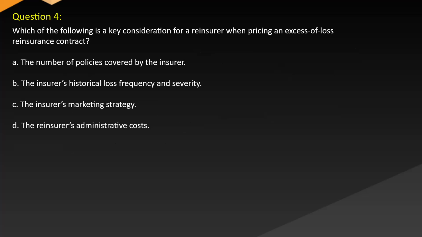Question 4. Which of the following is a key consideration for a reinsurer when pricing an excess of loss reinsurance contract? A. The number of policies covered by the insurer. B. The insurer's historical loss frequency and severity. C. The insurer's marketing strategy. D. The reinsurer's administrative costs.